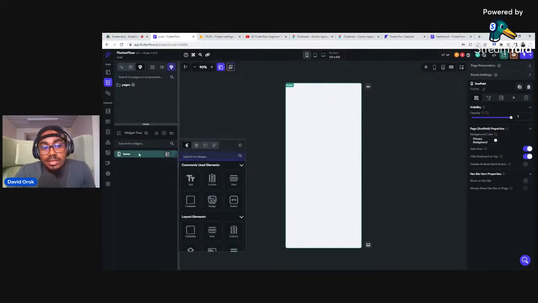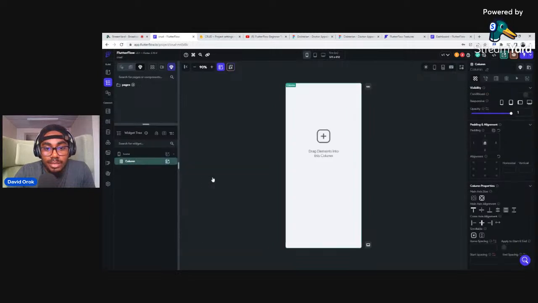All right, so this is like the grandparent. The next thing we're going to do here is add a column. So I'm adding a column inside it. A column is used when you want to put things that stack from top to bottom. A row is used when you want to put things that move from left to right. You have to remember that. Okay, so now I have a column.